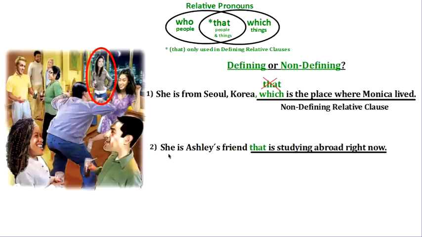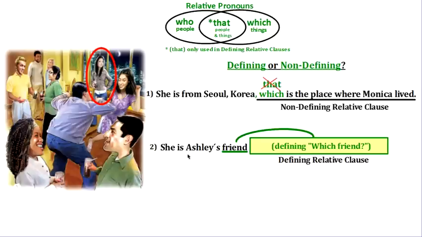So again, this girl, she's Ashley's friend that is studying abroad right now. So this is the relative clause, but is it defining or non-defining? If you said defining, you are correct. Now again, I'm going to cover this information, and we're going to say this. She's Ashley's friend. Well, she has a lot of friends.